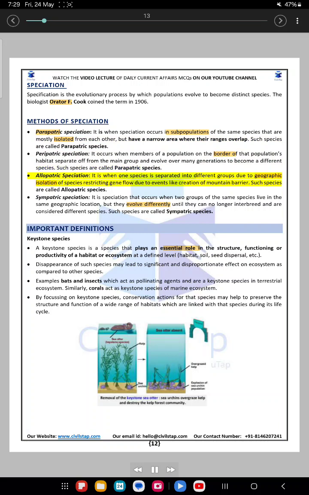Allopatric speciation. It is when one species is separated into different groups due to geographic isolation of species restricting gene flow due to events like creation of mountain barrier. Such species are called allopatric species.